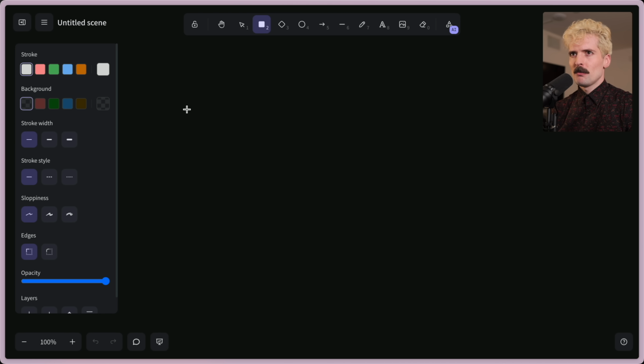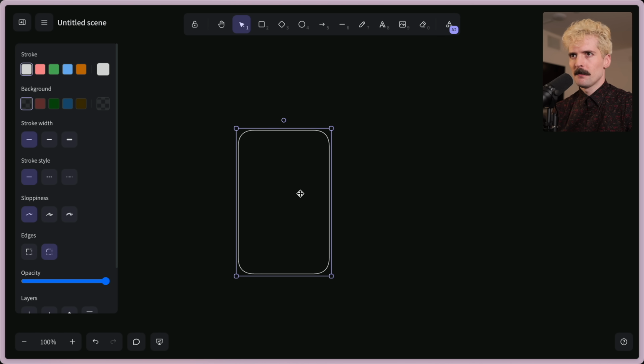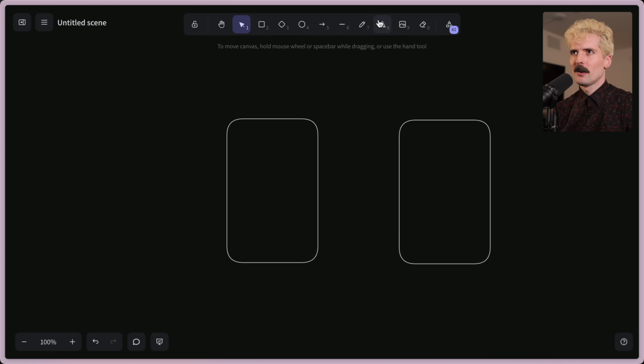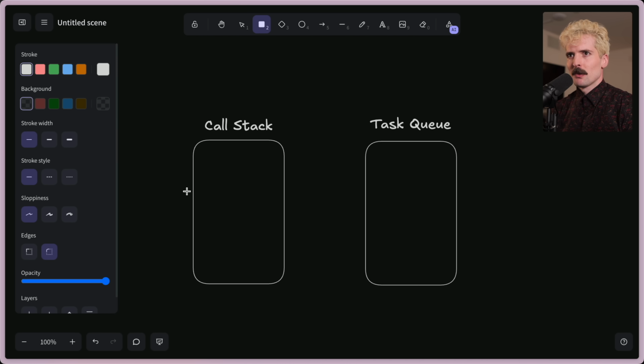I have to presume that you kind of know the event loop, or this will be basically impossible to do, but we'll go with it. So let's pretend we have a basic React app. We have the call stack and the task queue. Task queue is things that need to be done. Call stack is the thing currently being done. And the event loop's role is to take things from the task queue and put them on the call stack.